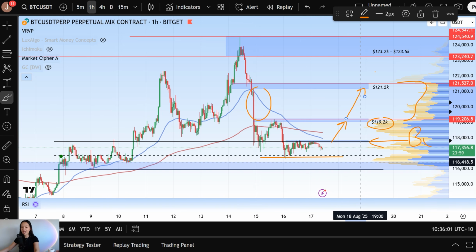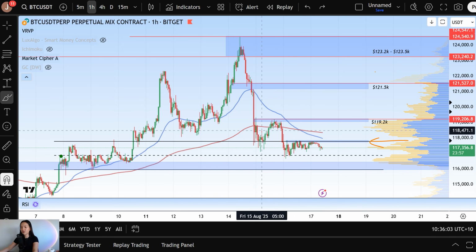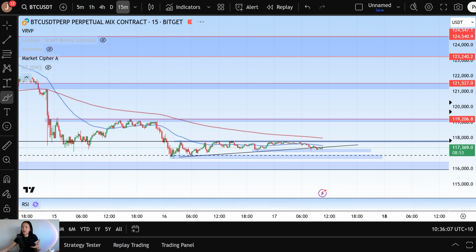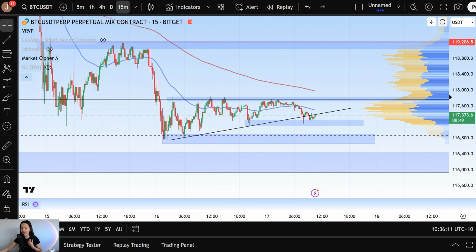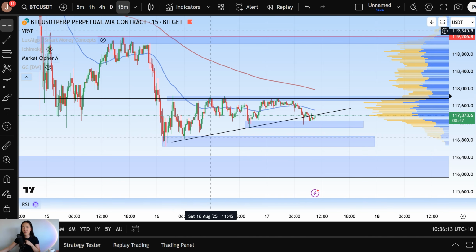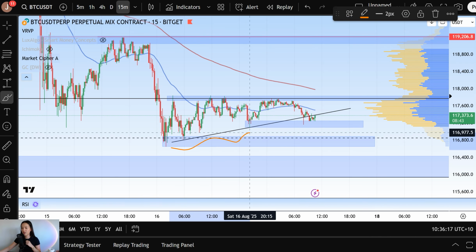reversal. If we zoom into the minute chart, on the 15-minute chart here, we can see some slightly bullish developments in terms of pushing past that 117.7K. So over here on the short time frame, we're on a 15-minute chart. We can see that we did have a short time frame uptrend here for Bitcoin. Now, while the structure itself has been lost, the sellers weren't able to push past our prior low here in the downtrend.